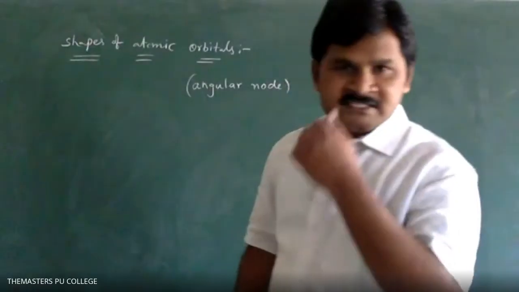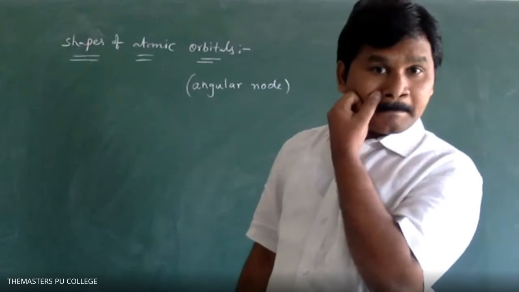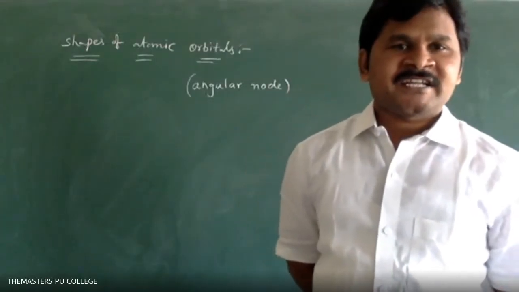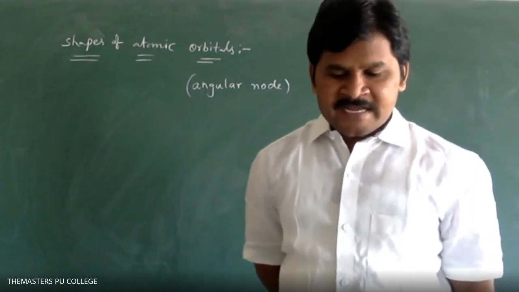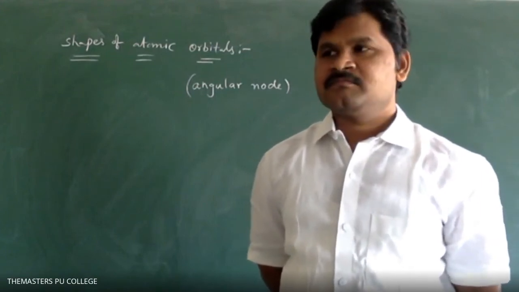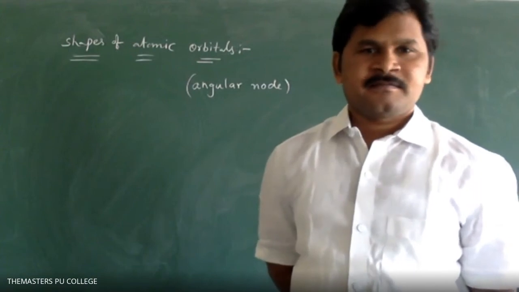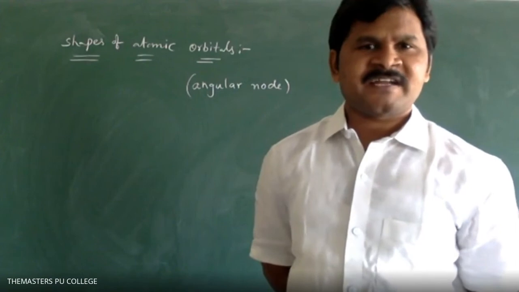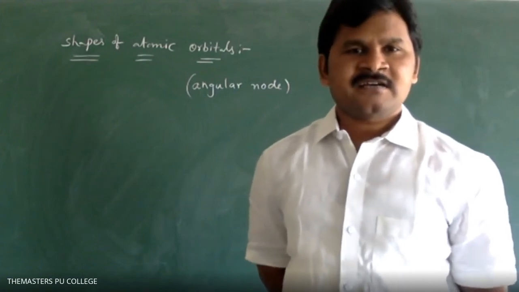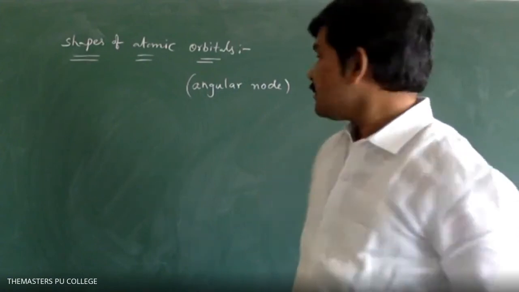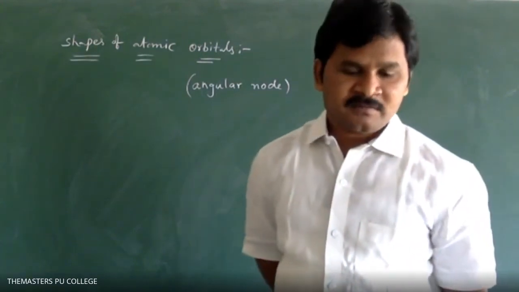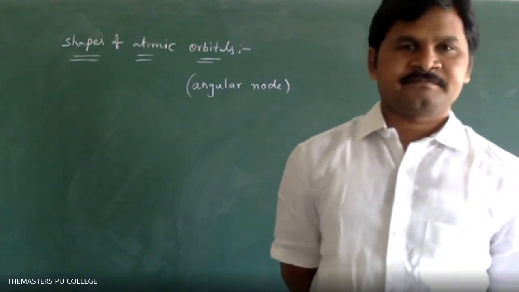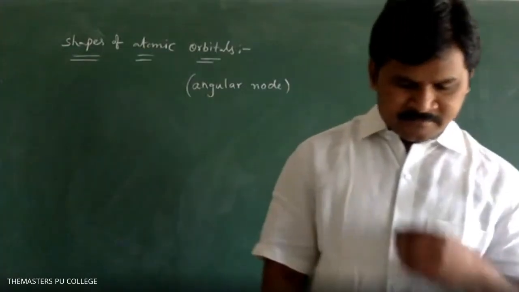Sir, can you please repeat the statement? First one or second one? Second one, sir. The plane where the probability of finding an electron is 0 is called nodal plane or angular node. Nodal plane or angular node. Okay? Next.